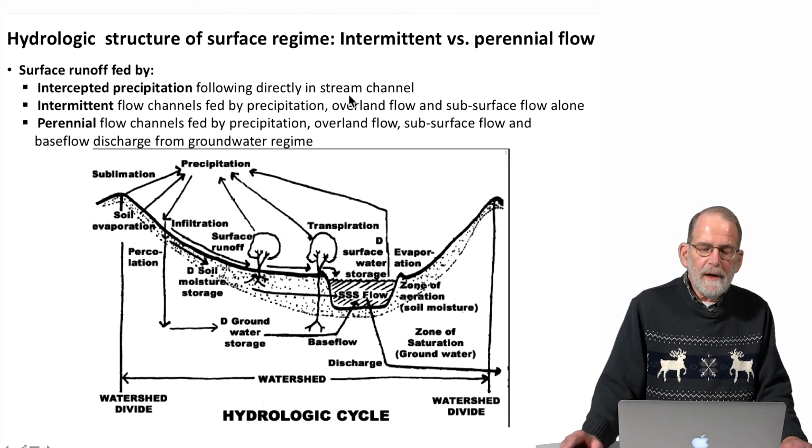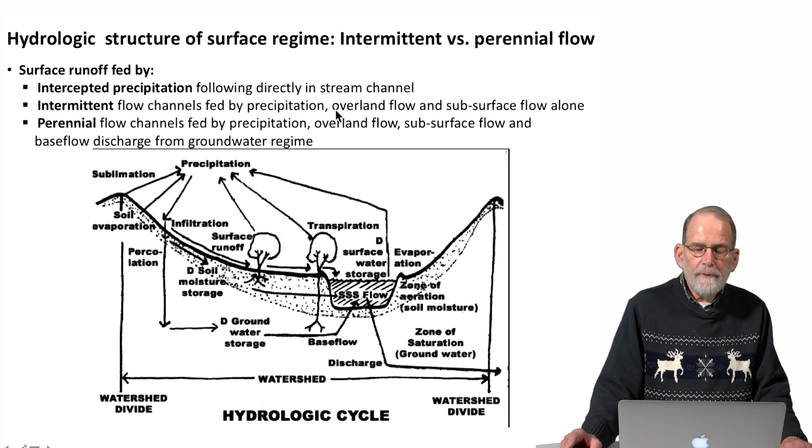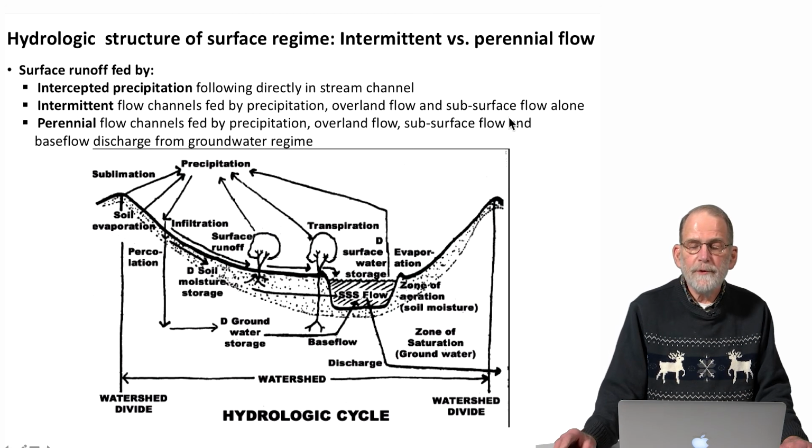It's affected by intermittent flow channels fed by precipitation, overland flow, and subsurface flow alone. And when there is an insufficient amount of precipitation, overland flow, or subsurface storm flow, the intermittent streams will stop flowing. And then we have streams that are perennially flowing.